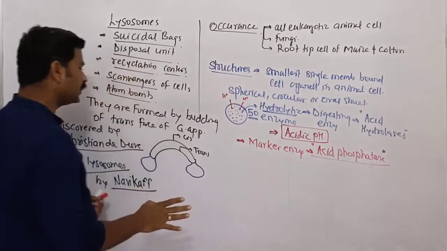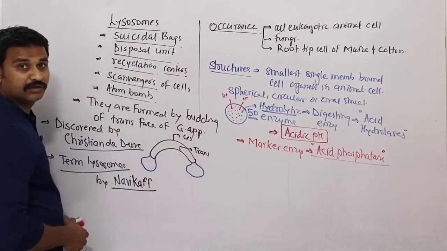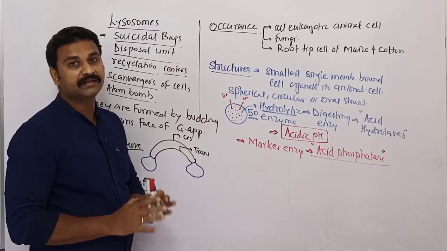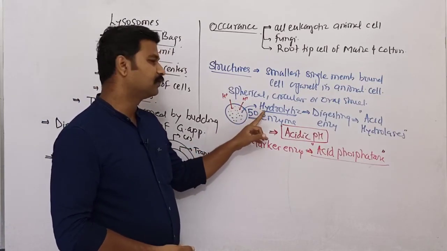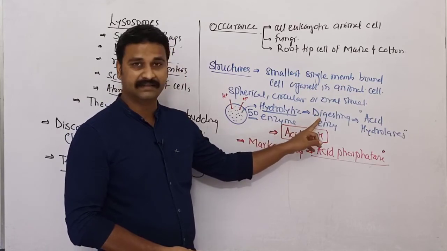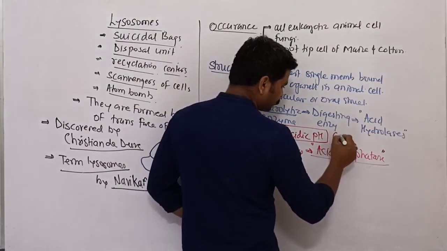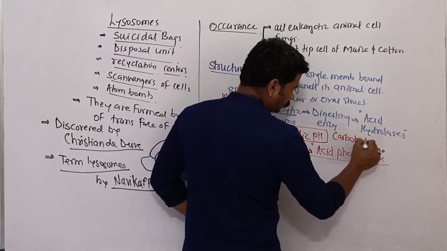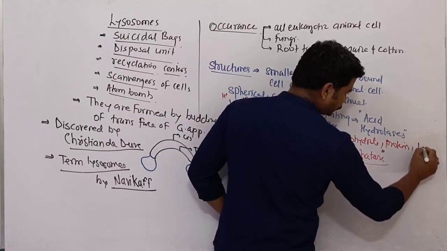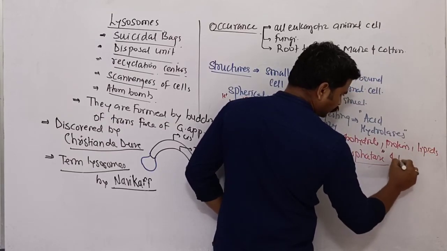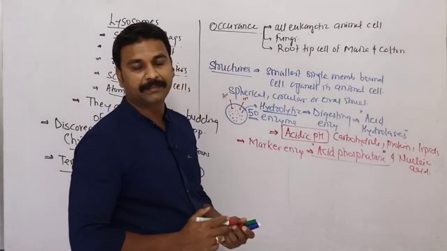We have said that lysosomes are actually the terminal buds coming out of the trans face of the Golgi apparatus, and there are various enzymes which are packed into the lysosomes. There are 50 types of hydrolytic enzymes. Hydrolytic means digesting. They are capable of digesting almost everything: carbohydrates, proteins, lipids and nucleic acids.